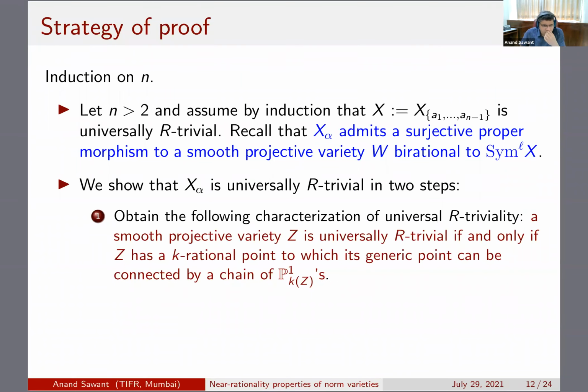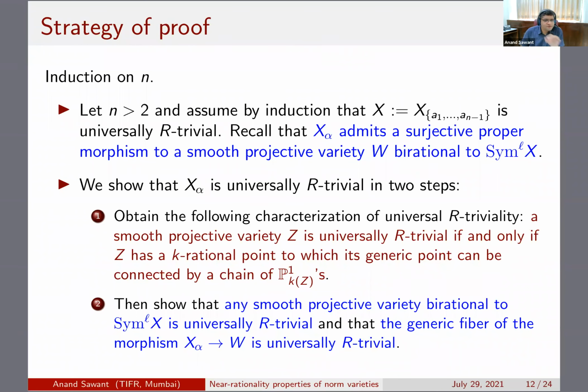So the first one is to obtain the following characterization of universal R triviality, in terms of its generic point. A variety should be universally R trivial if and only if it has a K rational point, and its generic point should be connectable to it by a chain of P1s defined over the function field. So this is actually well known to experts. It's not explicitly written in this language, but it's implicit in the works of Colliot-Thélène and Bruno Kahn.